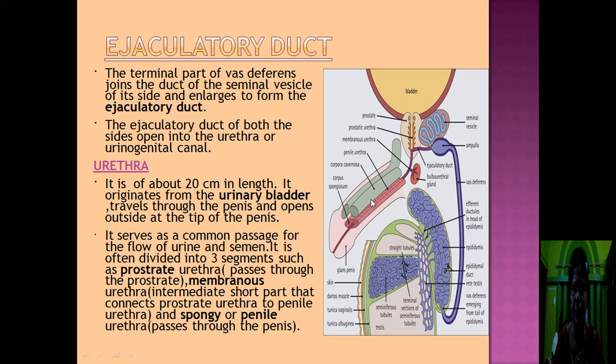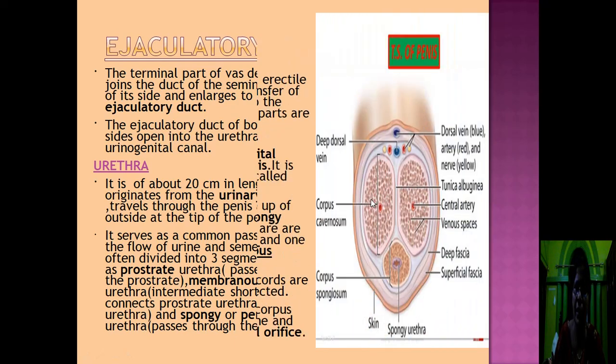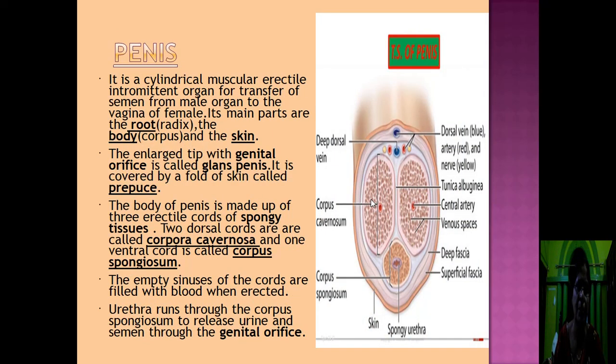This is penis. You can see in the next diagram the transverse section of the penis. The enlarged tip of the genital orifice is known as glans penis. The penis has three parts: root, body and skin. The root is called radix, the body is called corpus, and then the skin. The enlarged tip is called glans penis. It is covered by a fold of skin called prepuce. The tip of the penis is covered by a fold of skin. That fold of skin is called prepuce.